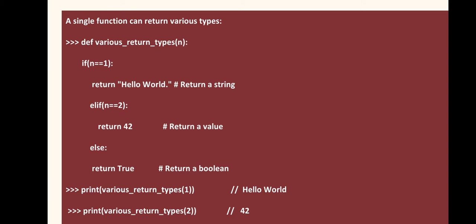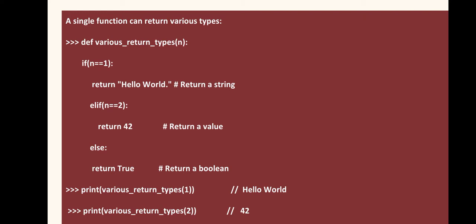Like in this example, the various return types function has been defined, and in one case the return type is a string, in the second case the return type is an integer, and in the third case it's a boolean.